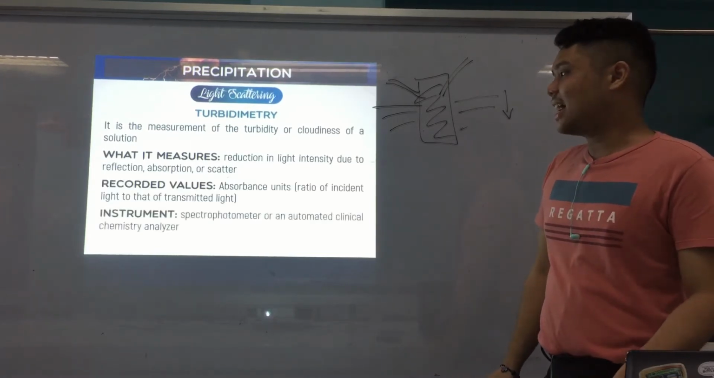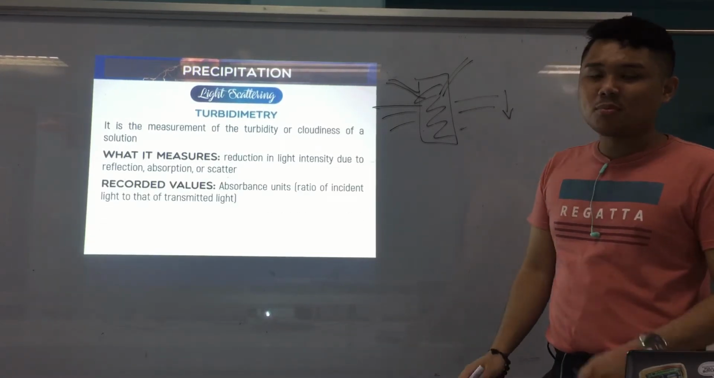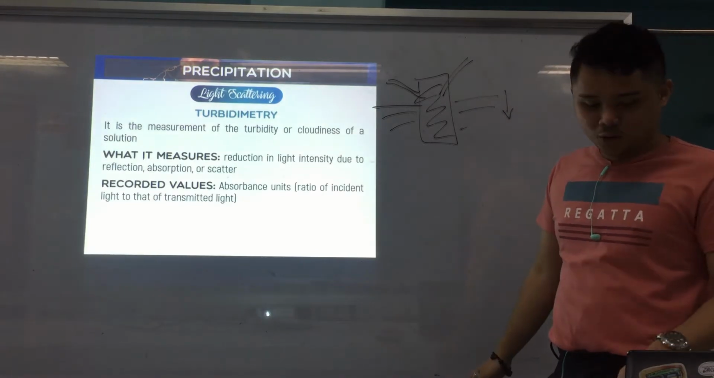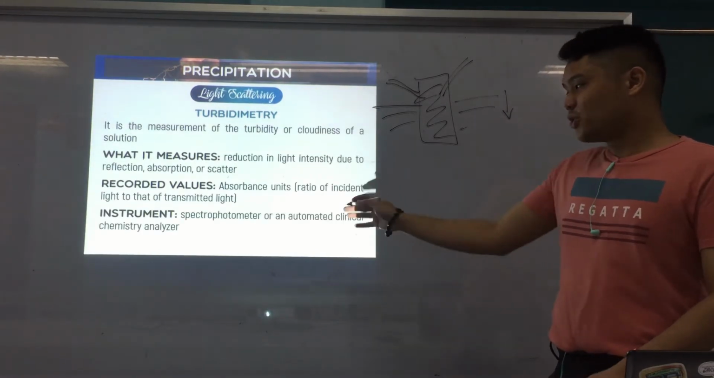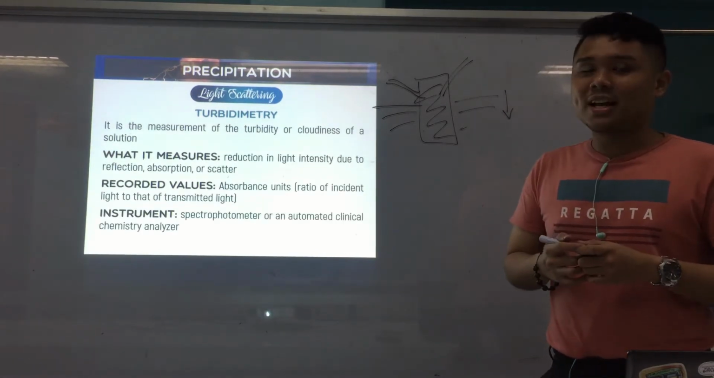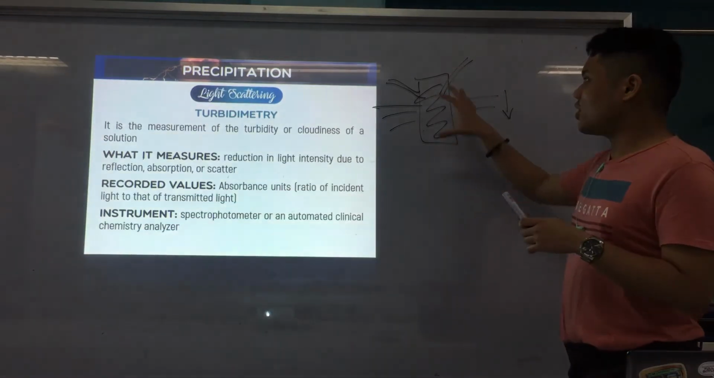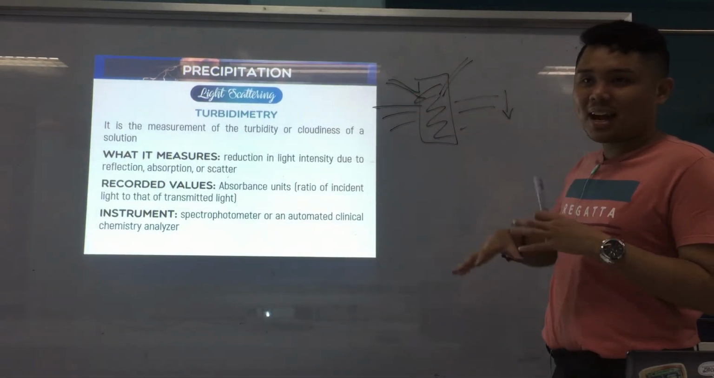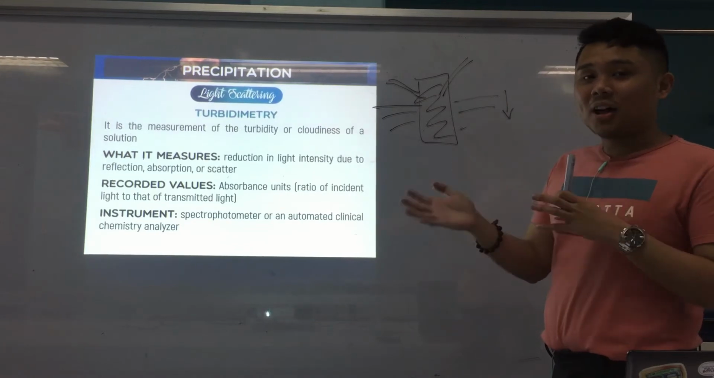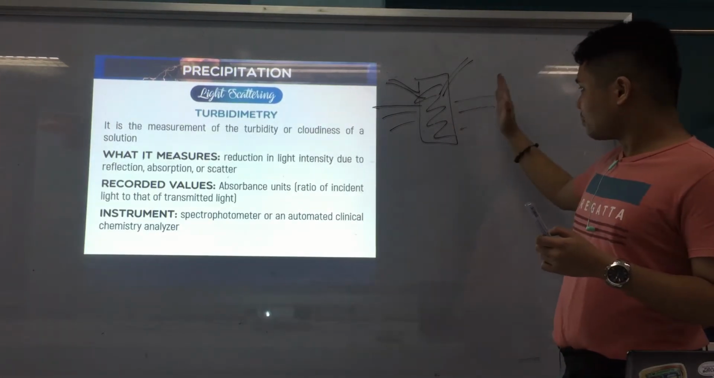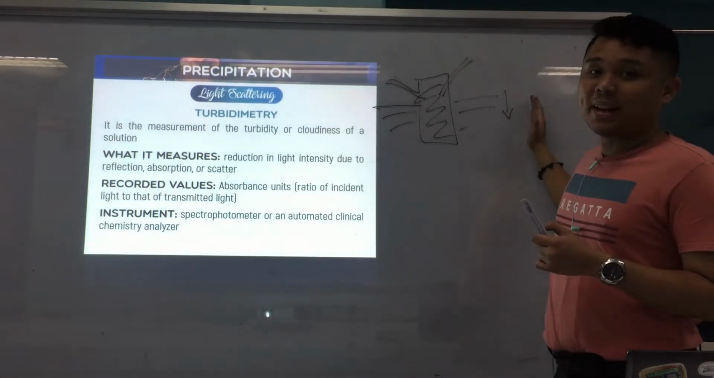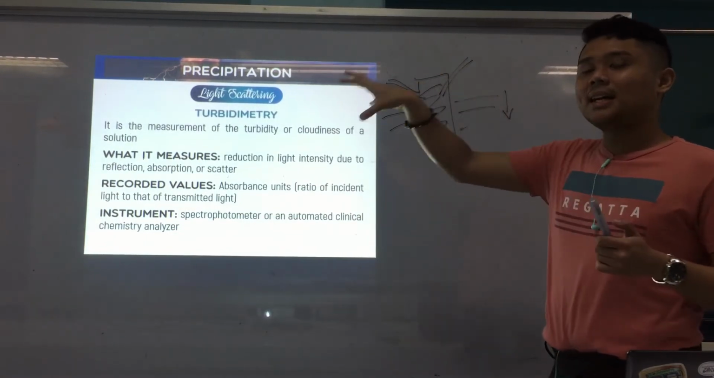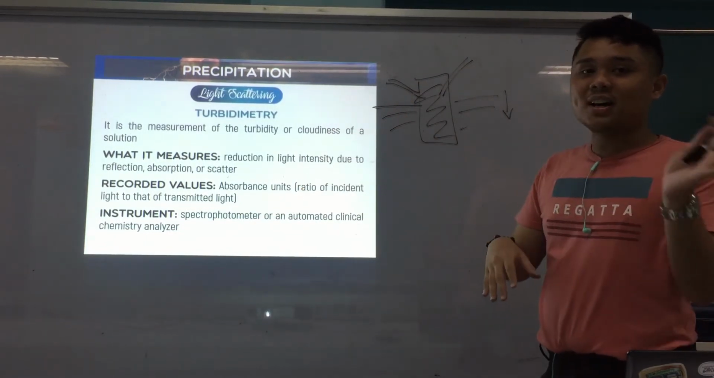So absorbance units, right? That's in your chemistry, same with spectro, using a spectrophotometer or automated clinical chemistry analyzer. The point is, if the sample is more turbid, meaning you have more antigens and more antigen-antibody complexes, therefore the light transmitted decreases. The light absorbed decreases, therefore the concentration increases.